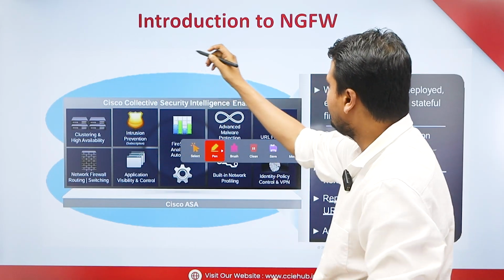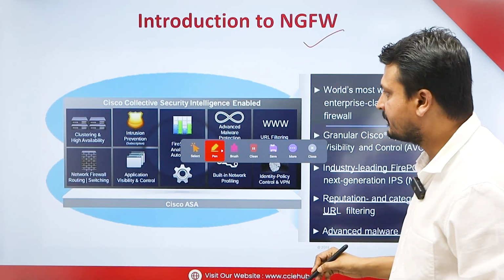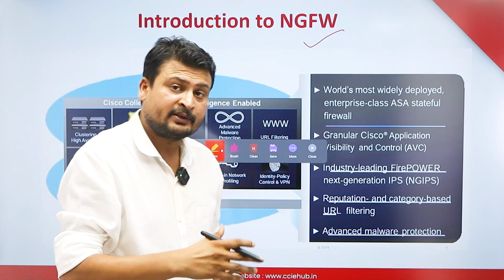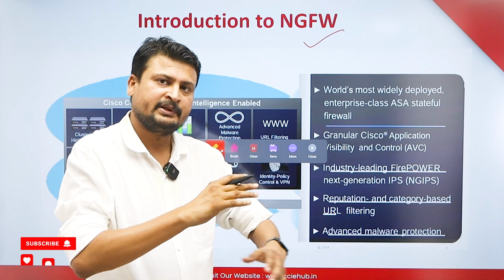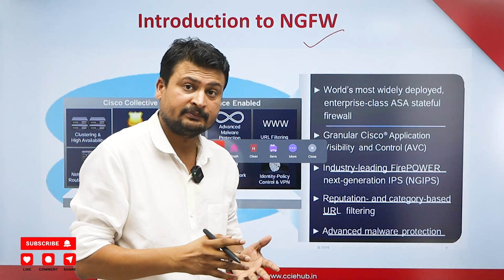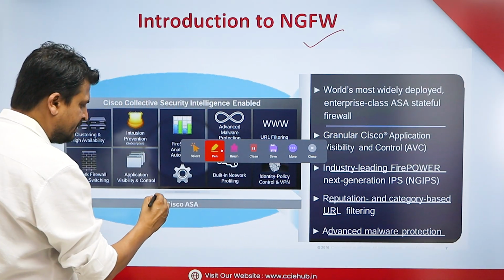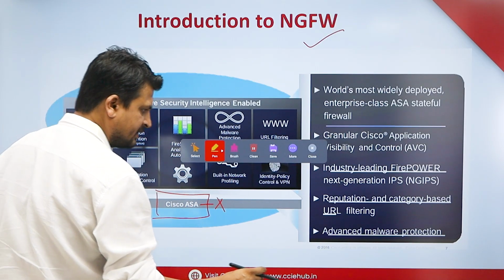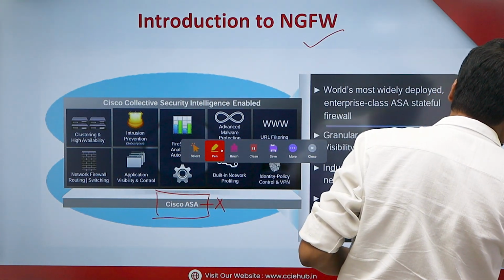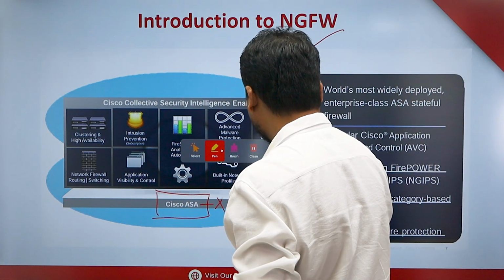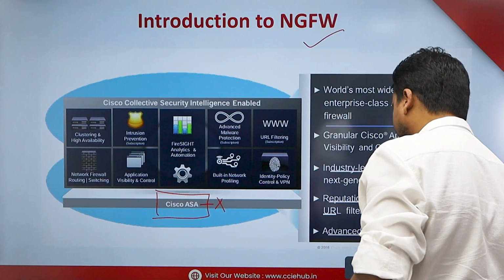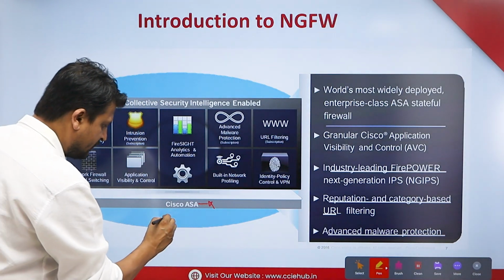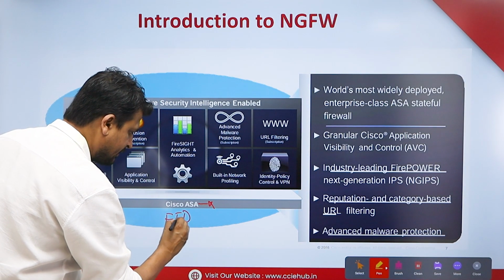So here we can see an introduction to a next generation firewall. Initially there was the ASA firewall, and the ASA firewall had the capability of getting upgraded to an FTD firewall. Or else you can have a direct FTD hardware, or an ASA of the X series generation. Two things are there, guys. Either you need to have an X generation ASA firewall, or you can have FTD hardware, anything is fine.